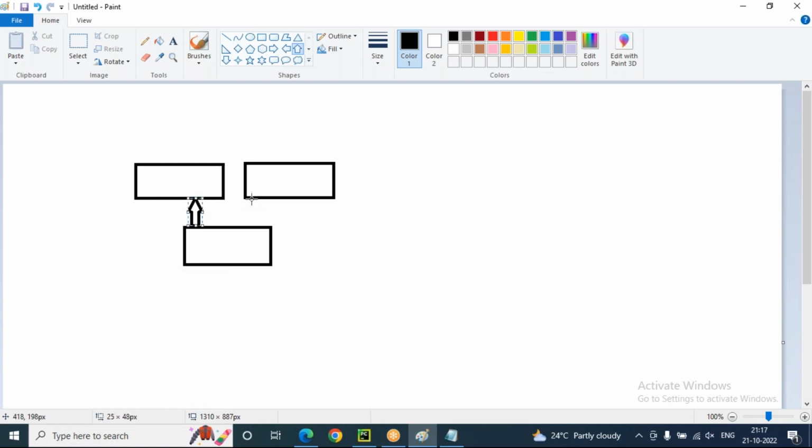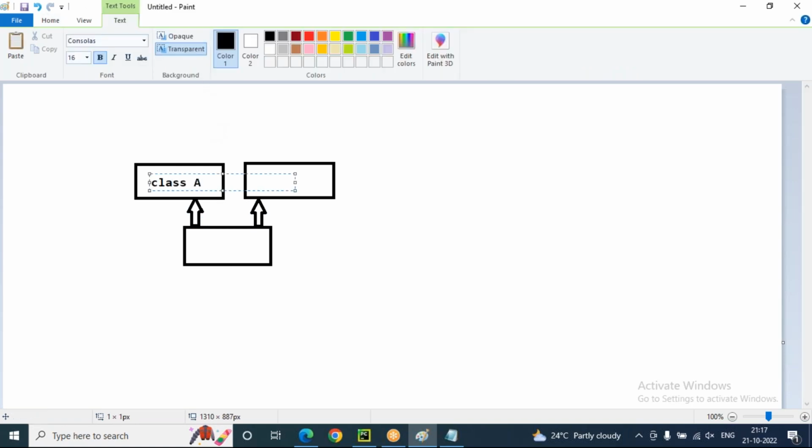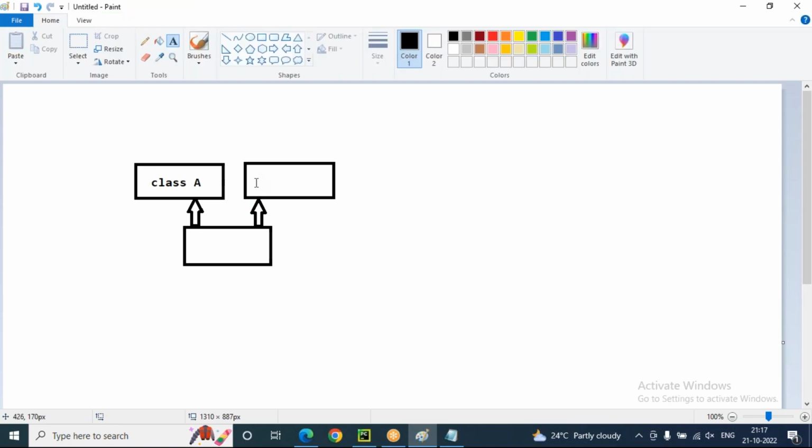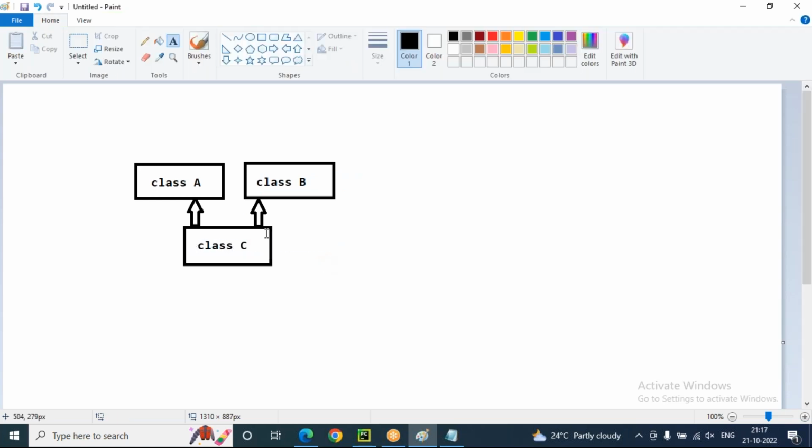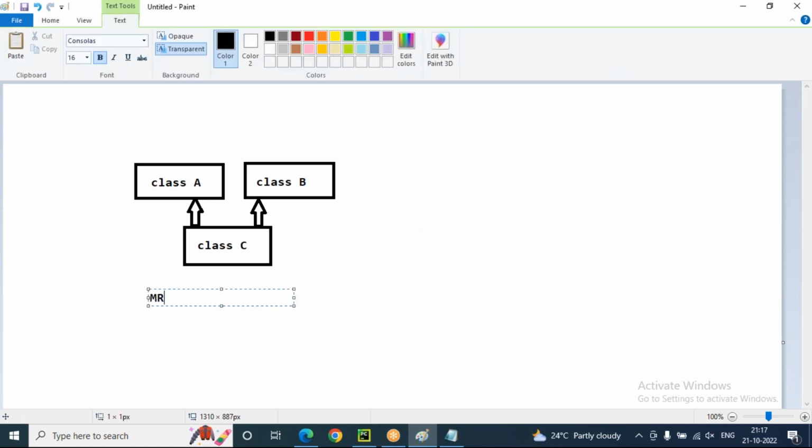At base level, two classes I'm including here: class A, class B, then class C. So class C is inherited from A and B, sir. Okay. So this is multiple inheritance, but this inheritance is implemented using what technique? MRO technique. It's an algorithm actually.